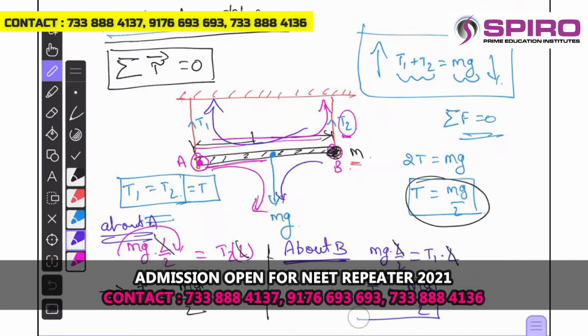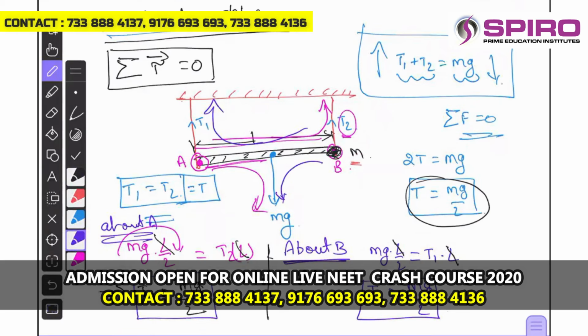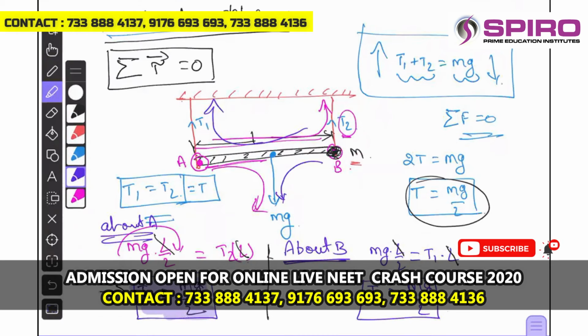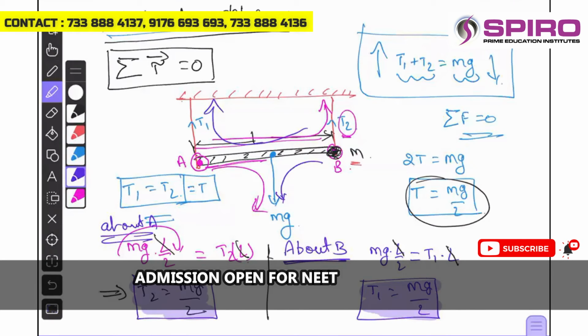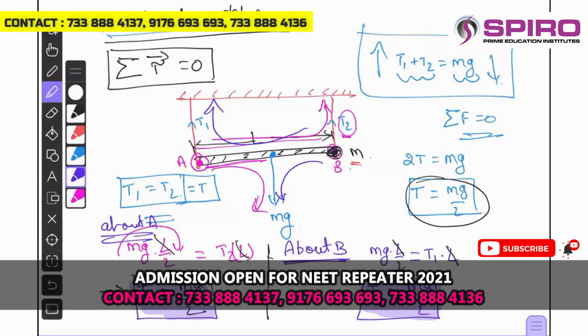So T1 equals mg by 2 and T2 also will be mg by 2. So these are the results you can get using the rotational equilibrium. If any rigid body is translationally in equilibrium and rotationally also in equilibrium, then the body is said to be in both the equilibria.